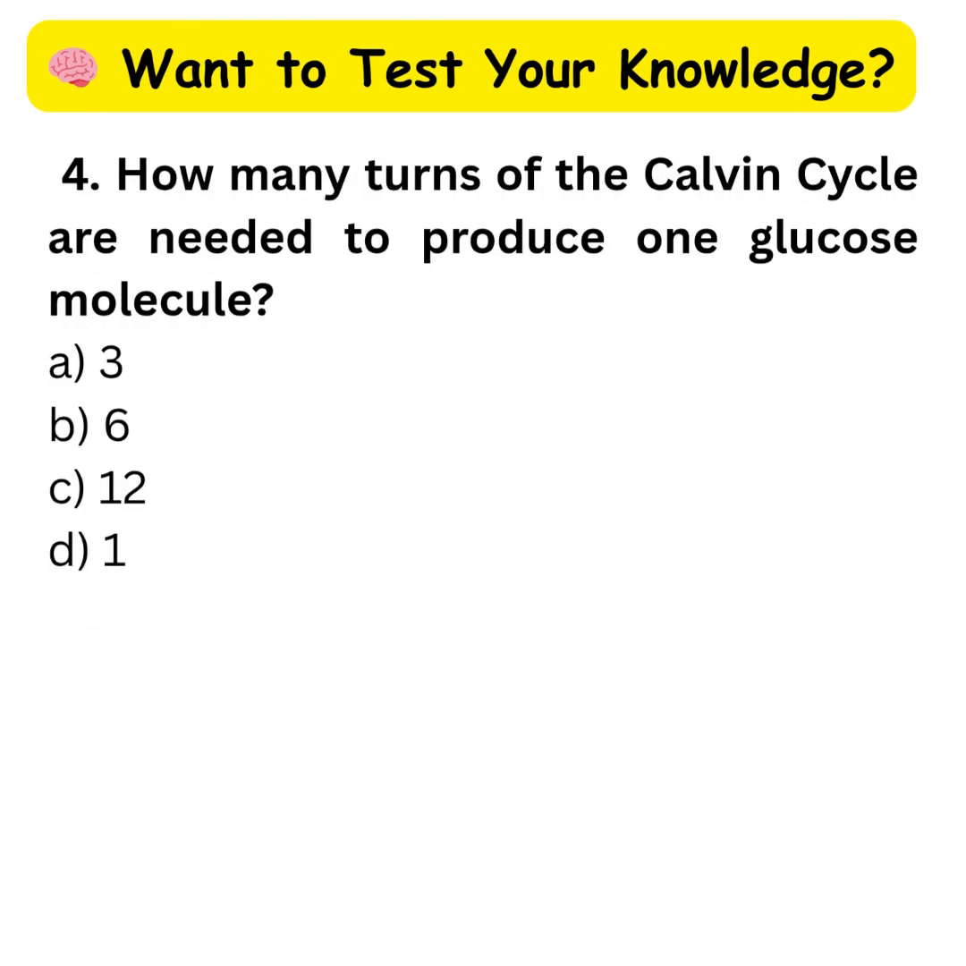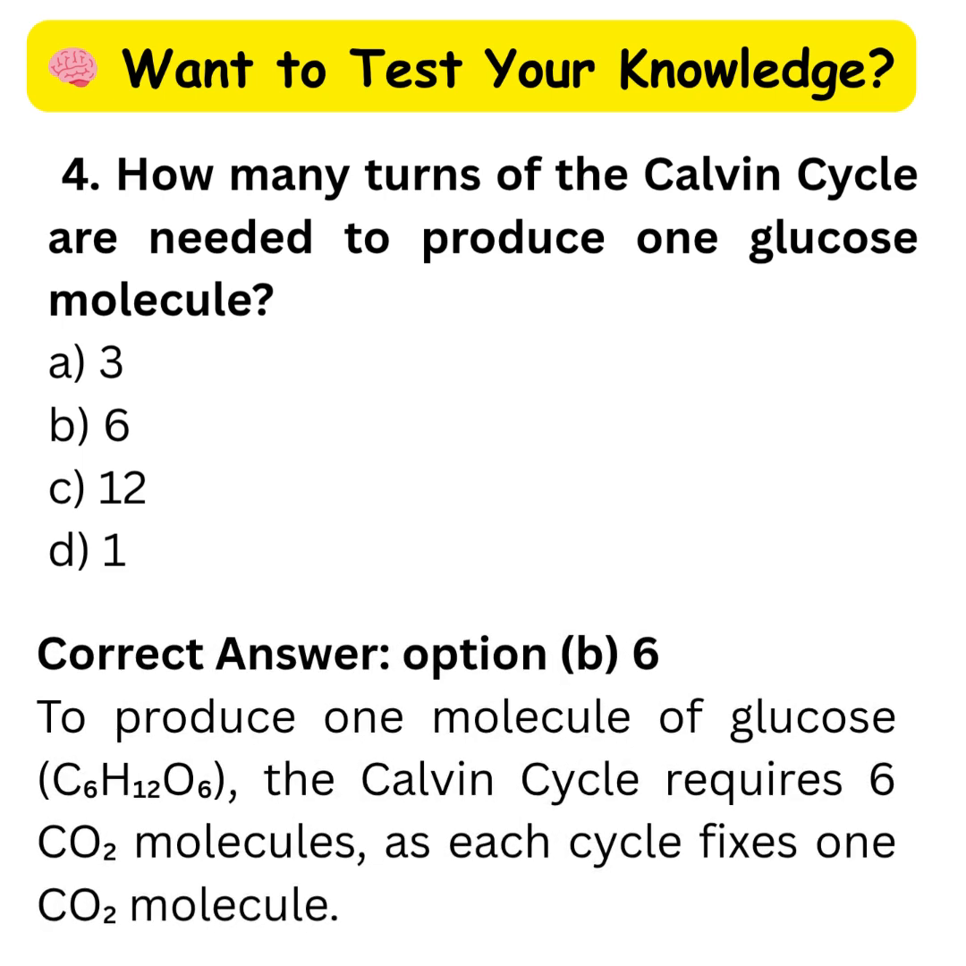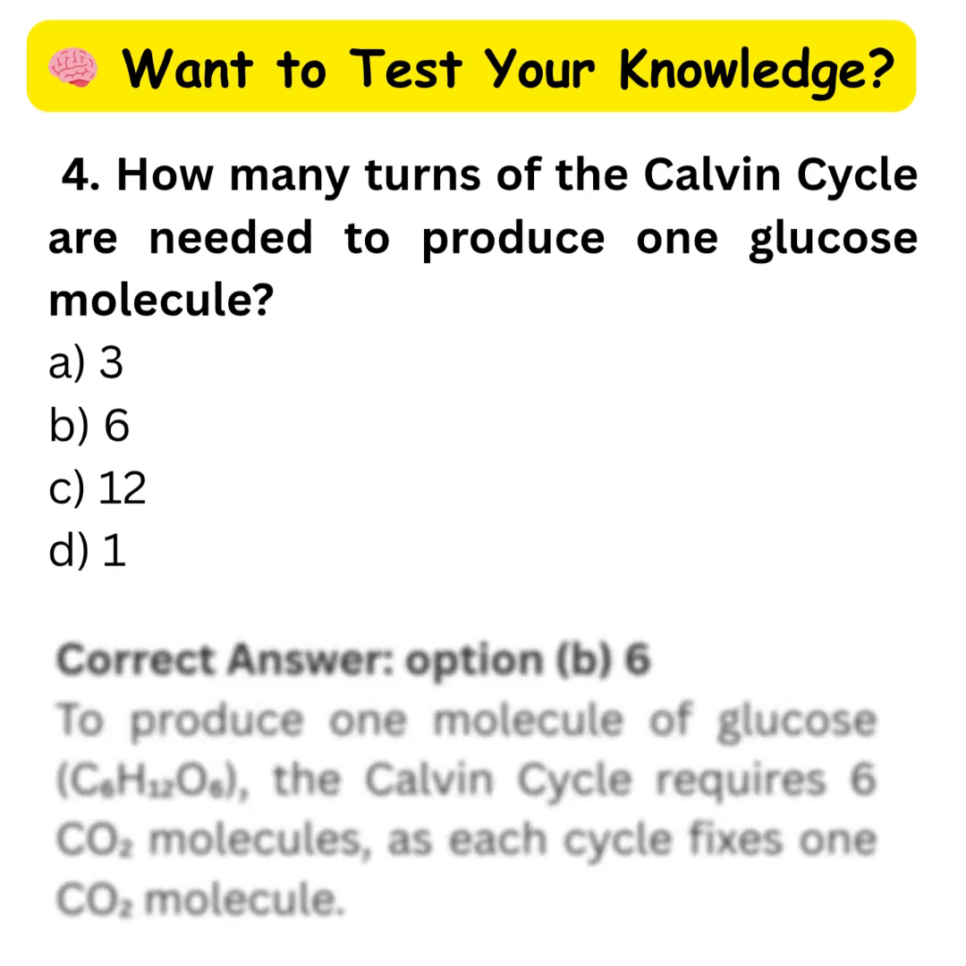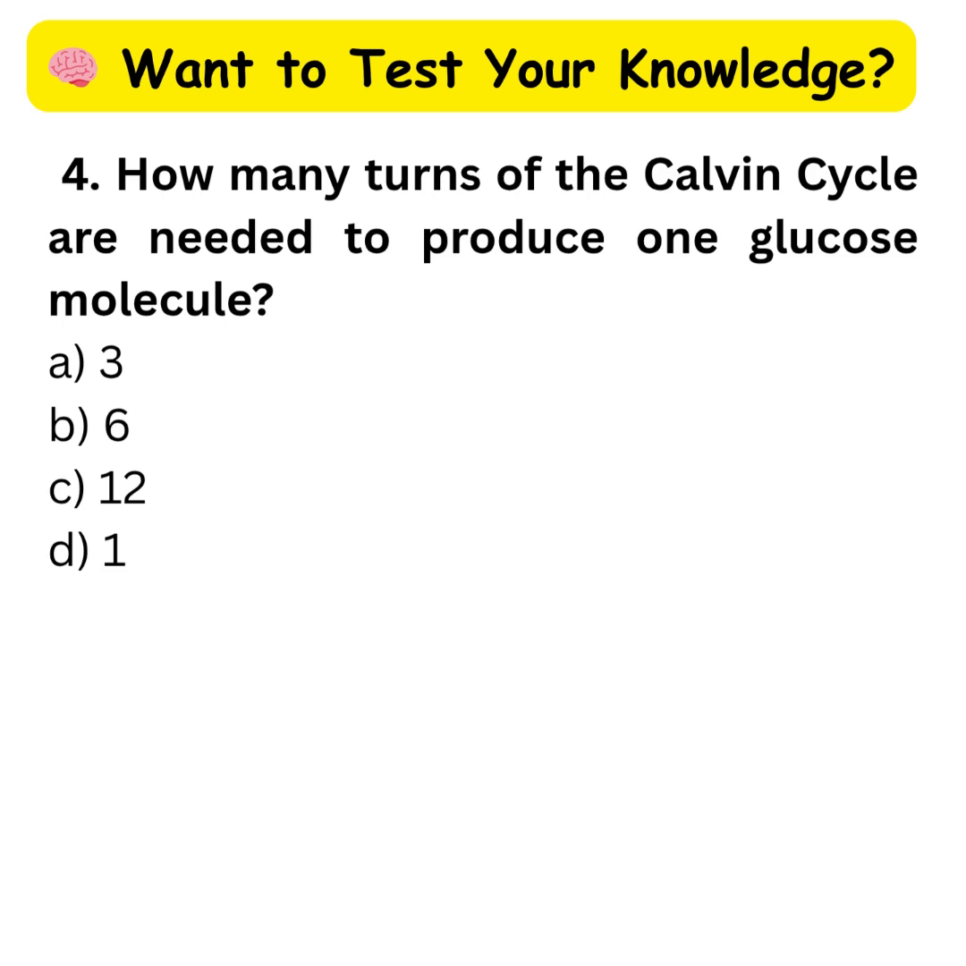Question 4. How many turns of the Calvin cycle are needed to produce one glucose molecule? A. 3. B. 6. C. 12. D. 1. Correct answer: option B, 6. To produce one molecule of glucose, the Calvin cycle requires 6 CO2 molecules, as each cycle fixes one CO2 molecule.